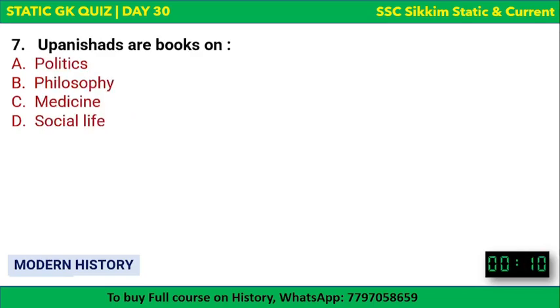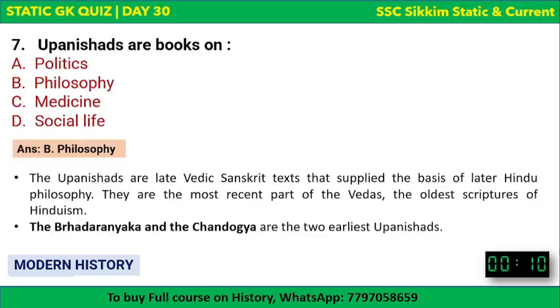Fine. Next question. Upanishads are books on what? I think the answer also got revealed. It's on philosophy, right? Everybody knows, I guess. Upanishads are the books on philosophies. They are the later Vedic Sanskrit texts which supply the basis of later Hindu philosophy. They are the most recent part of the Vedas, the oldest scriptures of Hinduism.